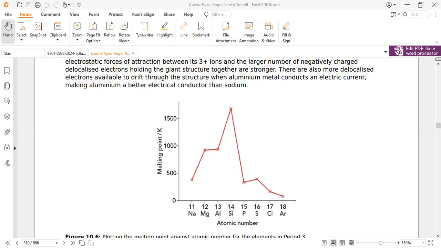So a phosphorus unit contains 60 electrons. A sulfur unit contains 128. So the total number of electrons in phosphorus is 60, sulfur 128. The greater the number of electrons, the greater the strength. And then chlorine and then argon, because chlorine exists as Cl2, 17 becomes 34. And argon contains 18. So the more electrons, the more powerful the induced dipole.